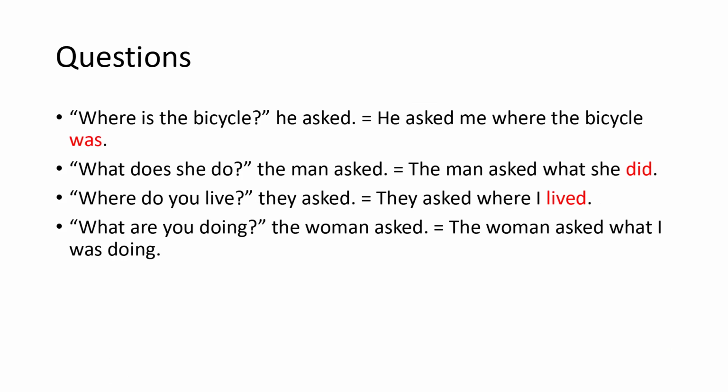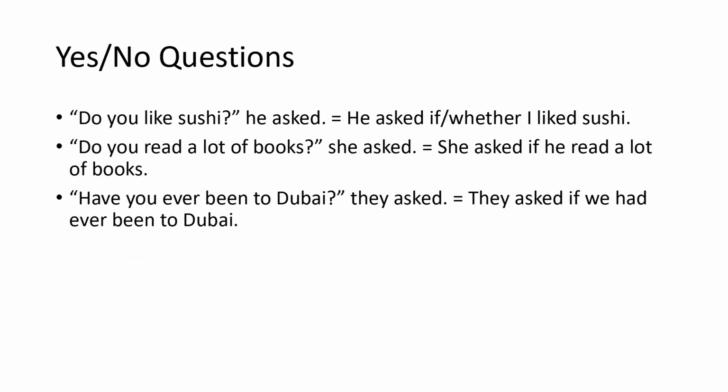Now, let's analyze the closed-ended questions, or the yes or no questions, as you might know them in English. "Do you like sushi?" he asked. This is a question where you answer yes or no. He asked if or whether.